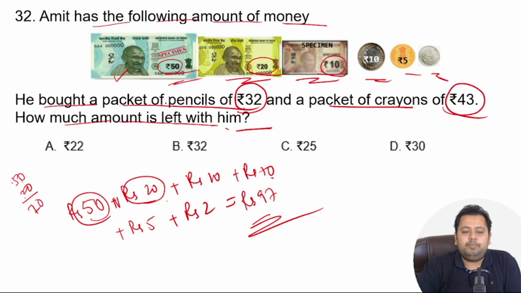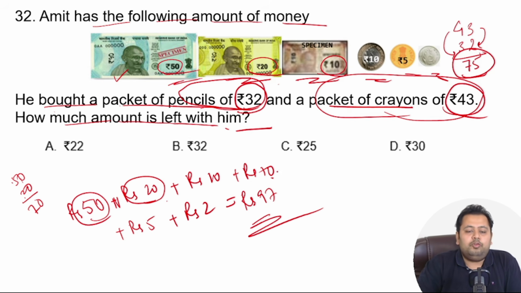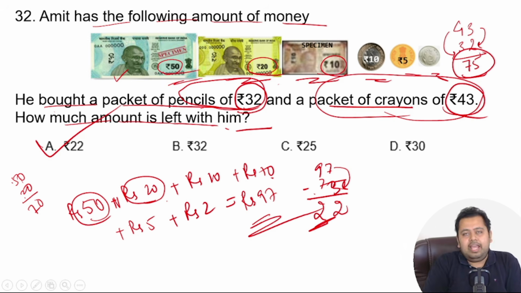Now, how much has he spent? He spent rupees 32 on a packet of pencils, and on a packet of crayons he has spent rupees 43. So if I add 43 plus 32, 3 plus 2 is 5, 4 plus 3 is 7. So he's spending 75 rupees. Now you just have to subtract 75 from 97 to find out the amount of money he currently has. So 7 minus 5 is 2 and 9 minus 7 is 2. The answer is 22, option number A. If you have got it correct, give yourself a star, and we go to the next question.